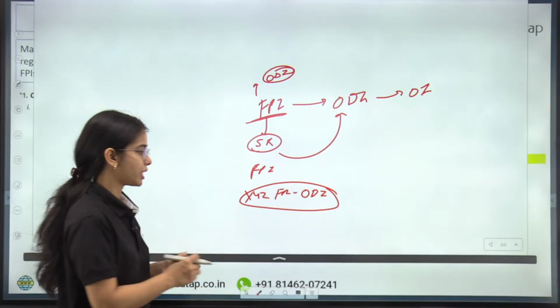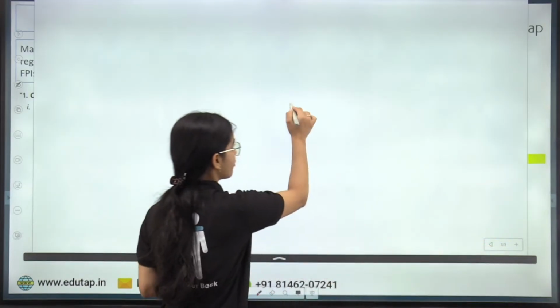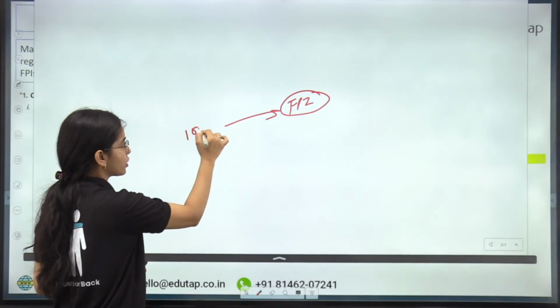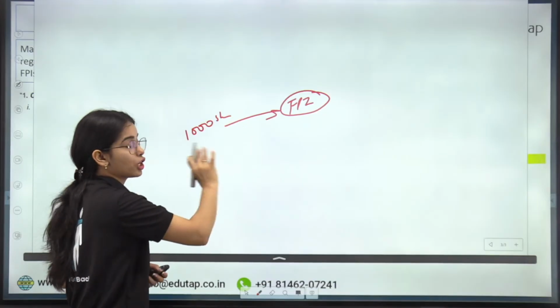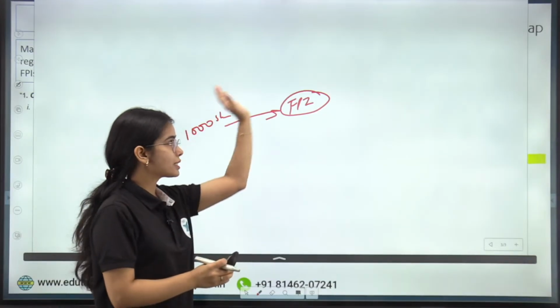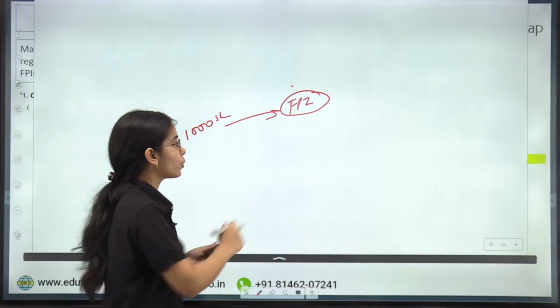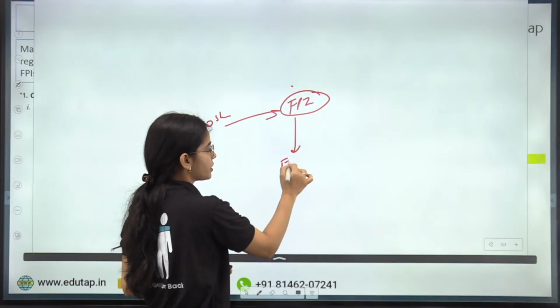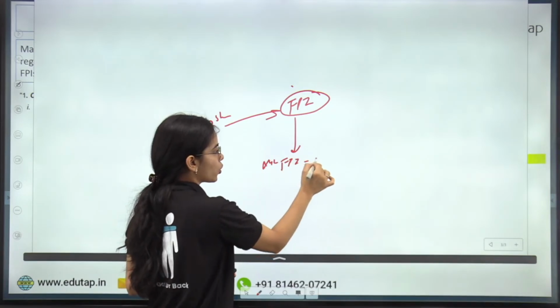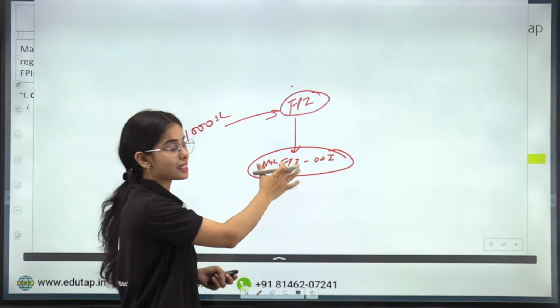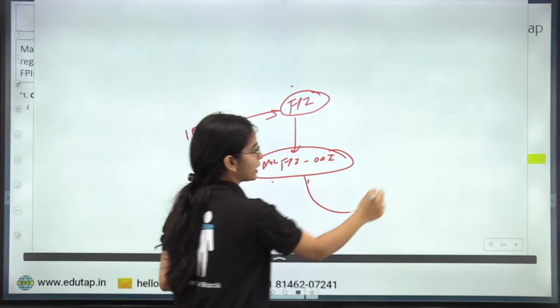Now let's say the FPI is buying the shares. Now the FPI wants to buy the Reliance Industry shares. It wants to buy 1,000 shares for itself. So the shares that it is buying for itself will be contained in the original FPI, while the unit that it has, the XYZ FPI ODI, this registration that it has taken separately, through this it can create the ODIs.